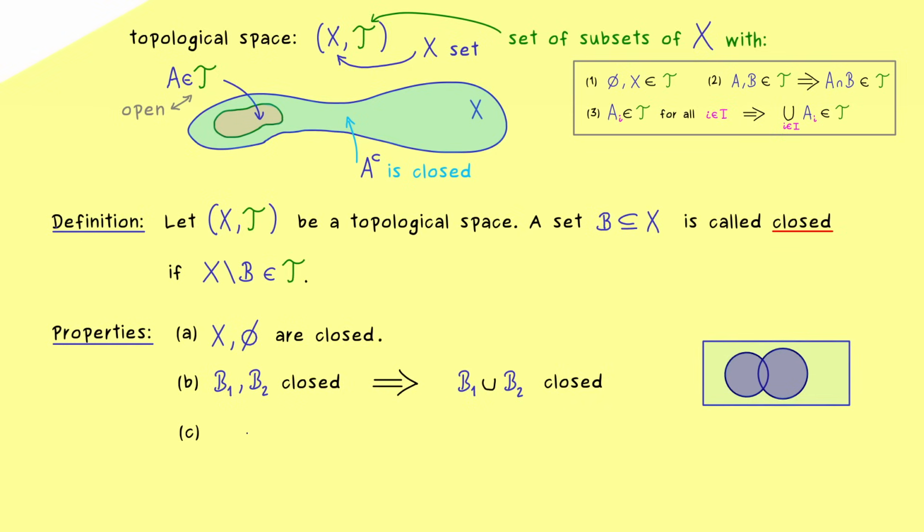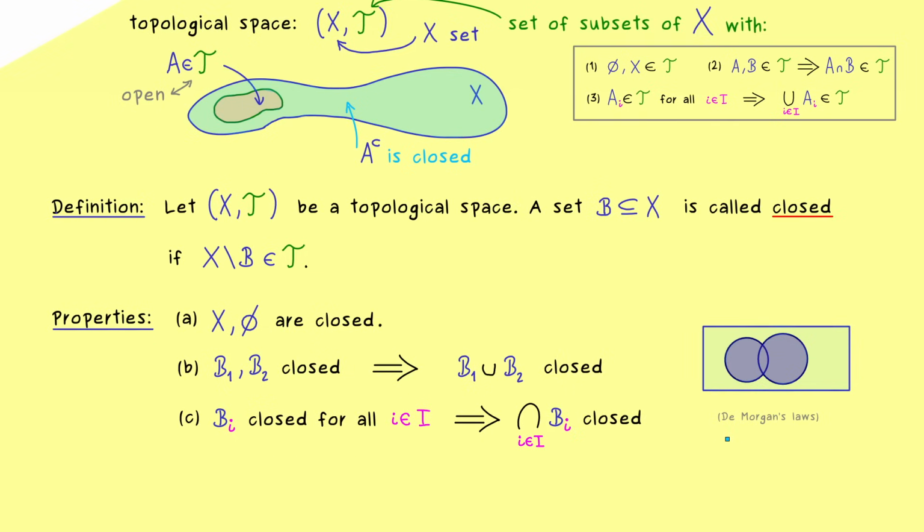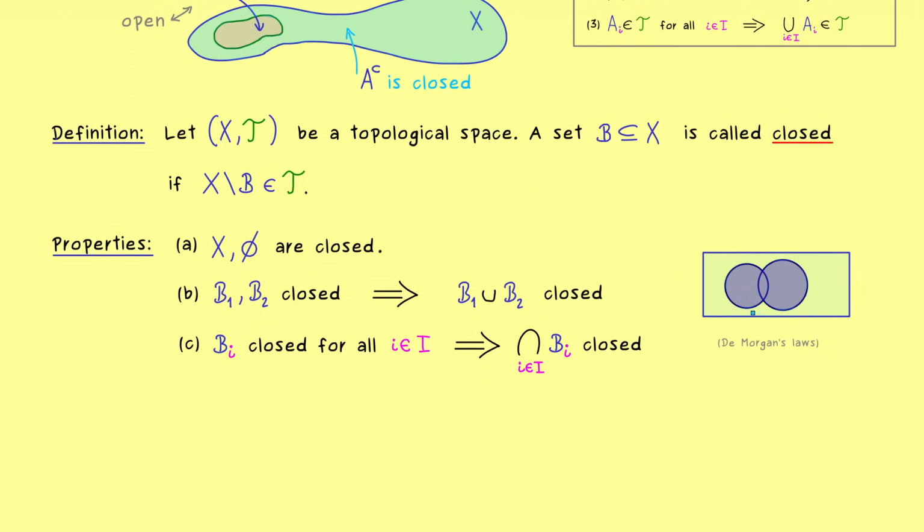So we need a finite assumption for the union there, but for the intersection, we can go to a general index set I. So we have possibly infinitely many closed sets Bi here. And then we can just look at the whole intersection of all these sets. And then as before, we can go to the complement and apply the third property for open sets. So we can remember an arbitrary intersection of closed sets is always closed. And you see, showing that is quite simple, it immediately follows from De Morgan's laws from set theory.